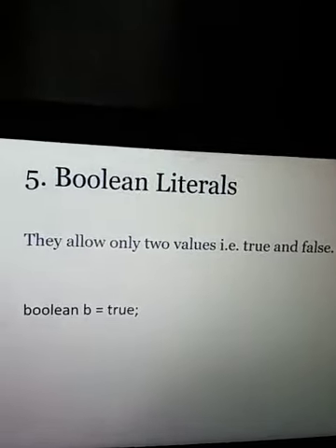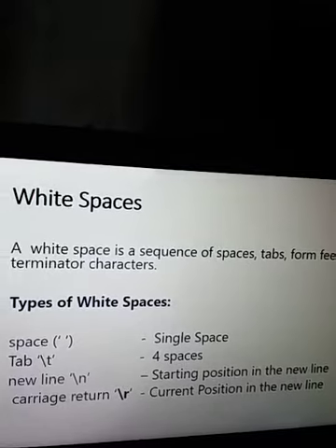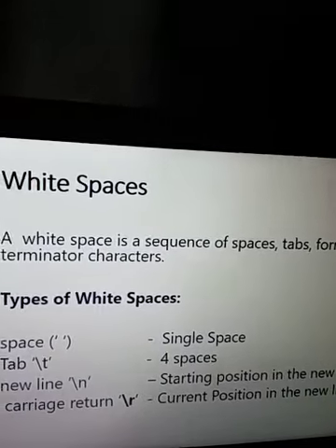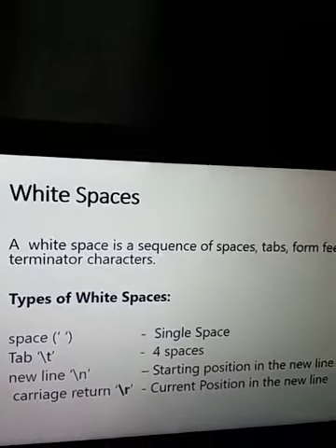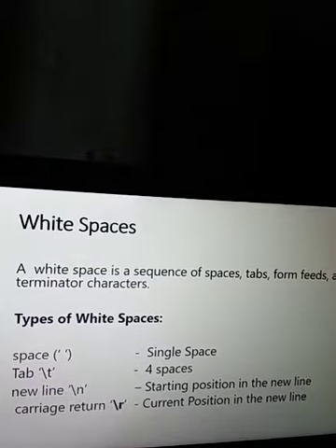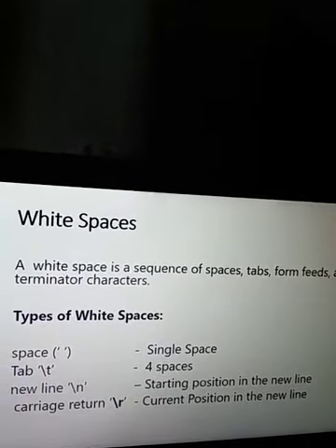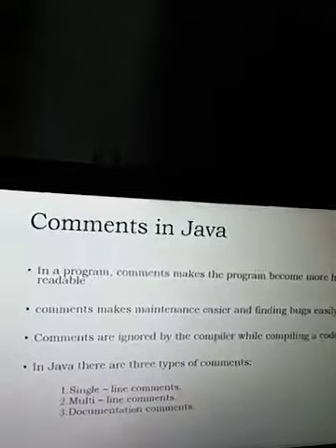White spaces can be given directly, a single space, or backslash t. If we give 4 spaces, that can be given. Backslash n is a new line character. Backslash r is a carriage return. These are the different ways of introducing white spaces in our output.